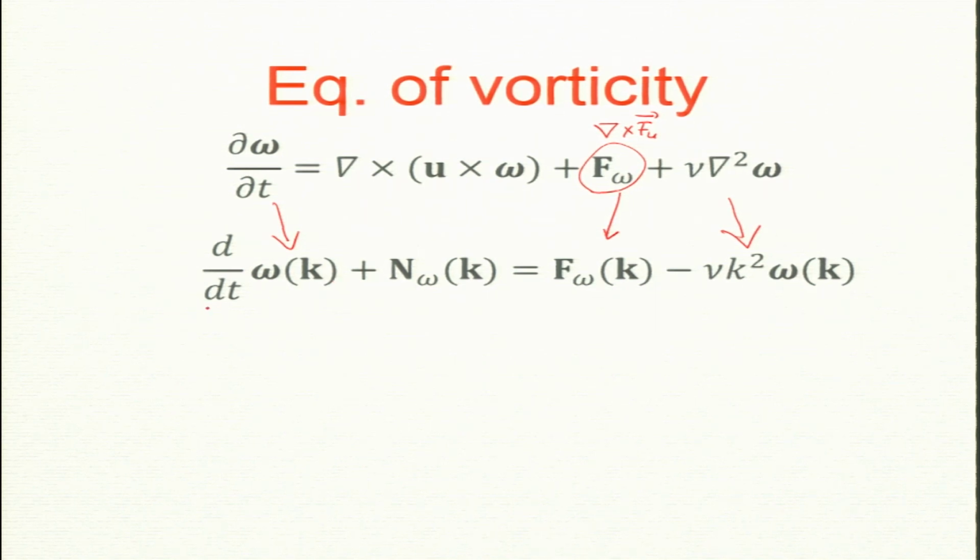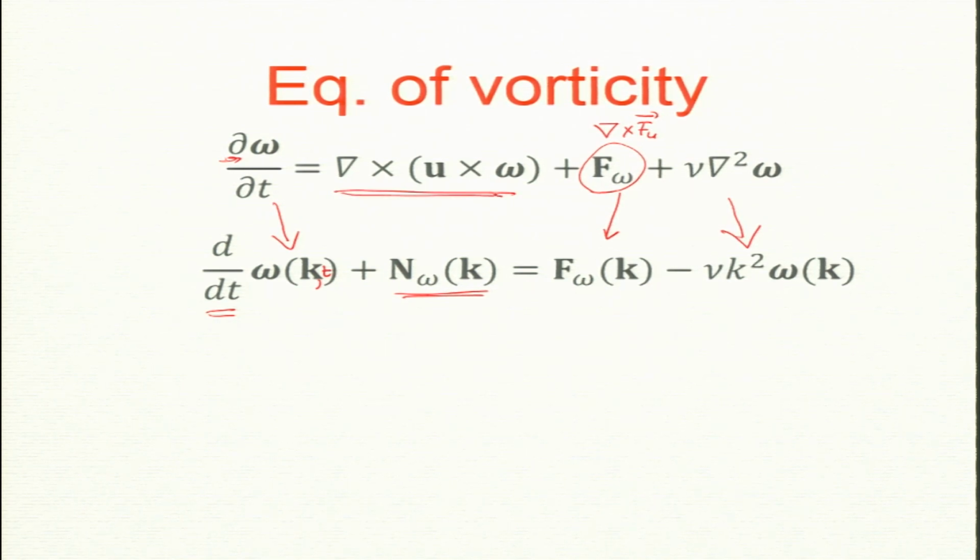This was a partial derivative and this is a total derivative, because these are all functions of t only, dynamic functions of t. k is a wave number, a fixed number. Now, we need to worry about what n omega is, or the Fourier transform of this.